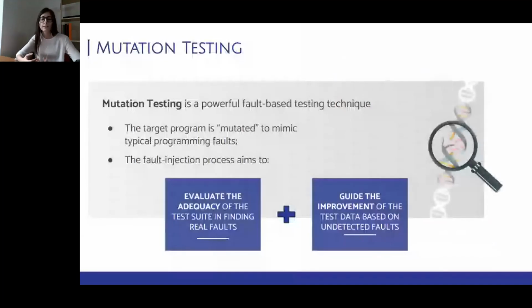Mutation testing is a powerful fault-based testing technique in which certain elements of the target program are modified in order to simulate typical programming faults. The main goal of this fault injection process is to evaluate the adequacy of a given test suite and to guide it in detecting real-world faults.